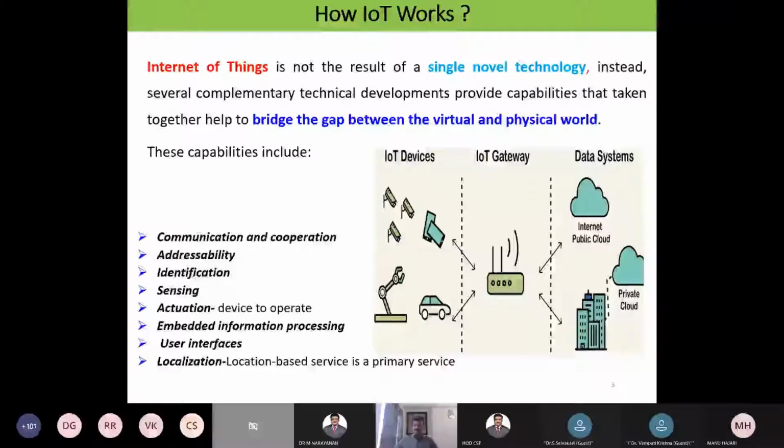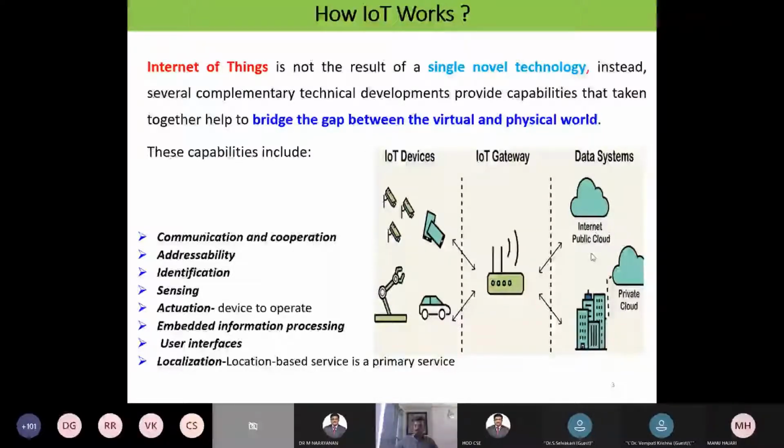The whole thing I can divide into three segments. One is the IoT devices segment, the other one is the gateway segment, the other one is the database systems. You see, with the help of the IoT devices, we may be receiving the data. That data will be transmitted with the help of the internet and maintained in the cloud, either a private cloud or a public cloud.